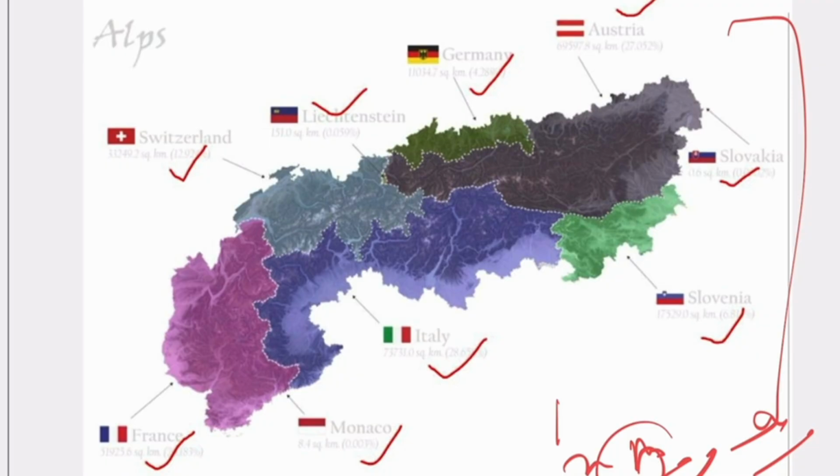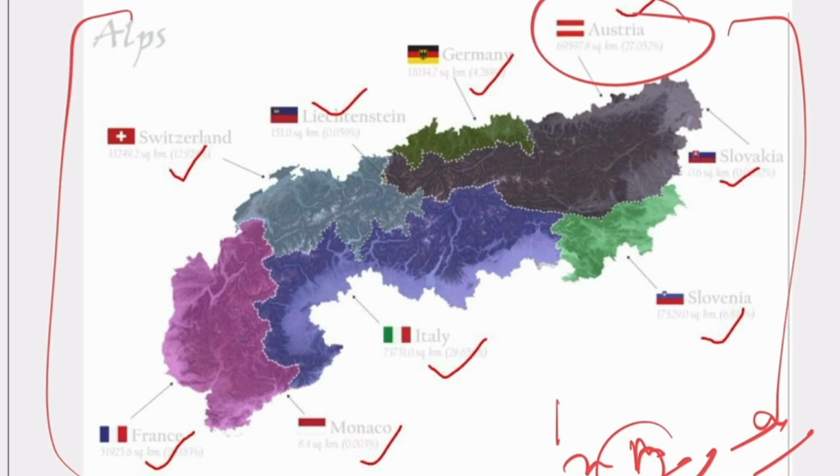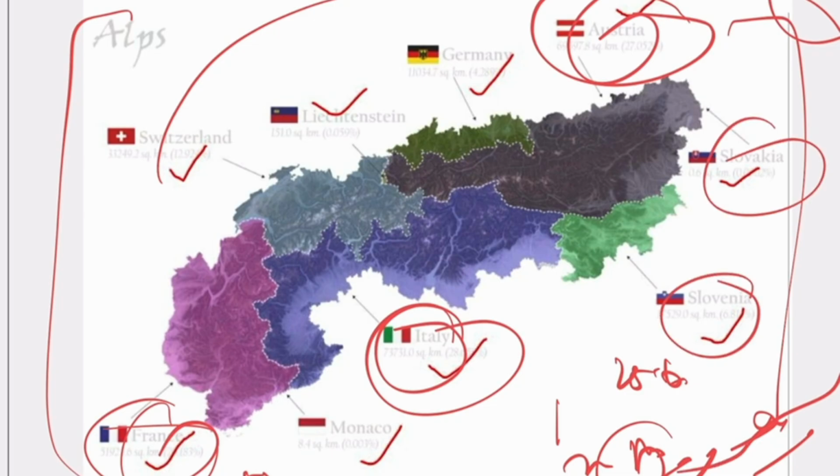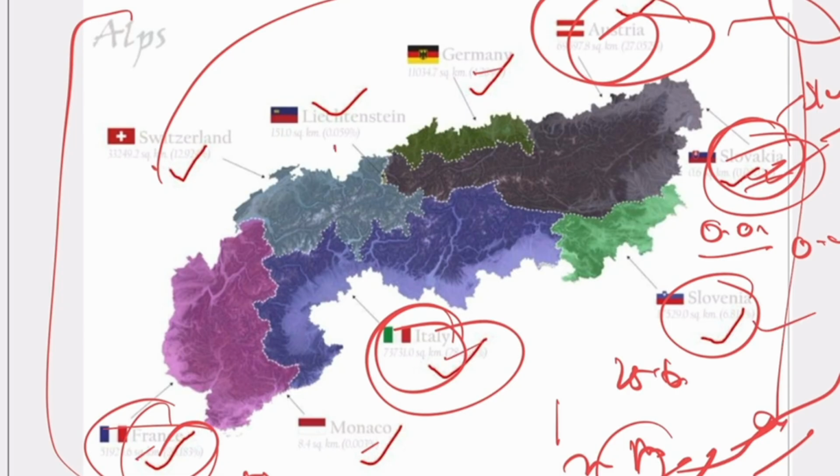Now you see here the Alps mountain, the highest percentage you will remember: Austria 27.3, France 21.83, and then we have Italy, that is 28.6. So ये 3 countries आप याद रखोगे. It's very, very important. And then the rest, all countries also you will remember. है ना? This Slovenia and Slovakia is a very, very less percentage. Okay, Slovakia. So some websites have not mentioned it, but you will remember this country as well. Okay, so Slovakia, Slovenia, Italy, Monaco, France, Switzerland, Liechtenstein, Germany, and Austria. These are the Alps countries you will remember and you will never forget.